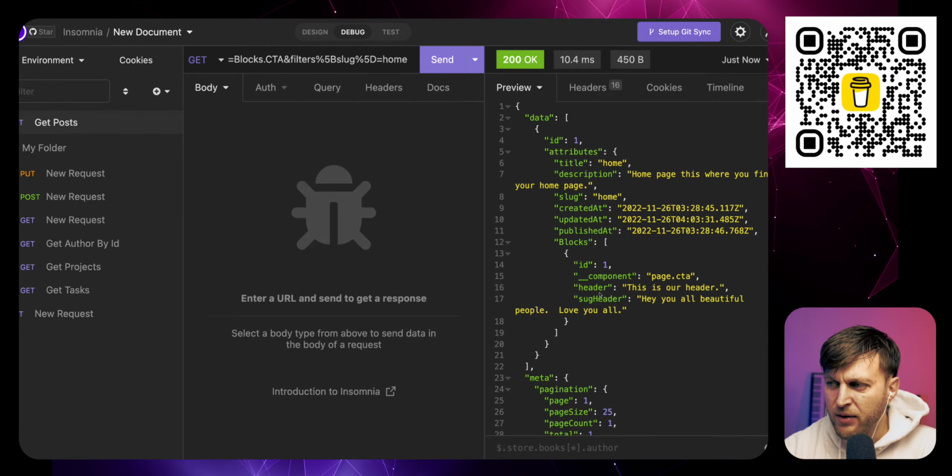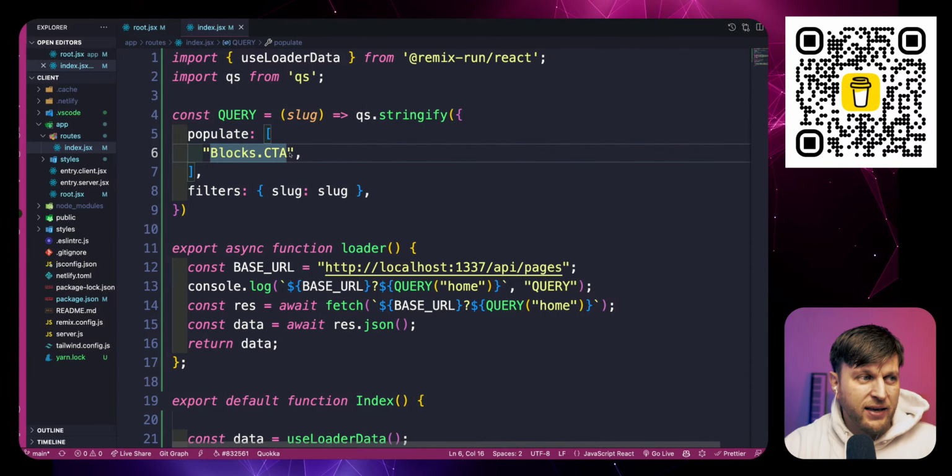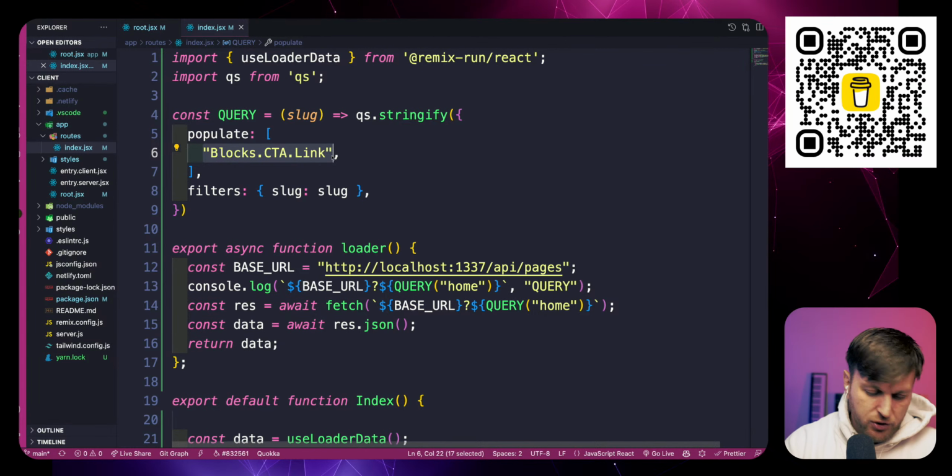We have our image, we have our link component, and so I do have to ask for it. I'm going to do that right now. So inside our blocks, we want to populate our link. And then we also want to populate our image.